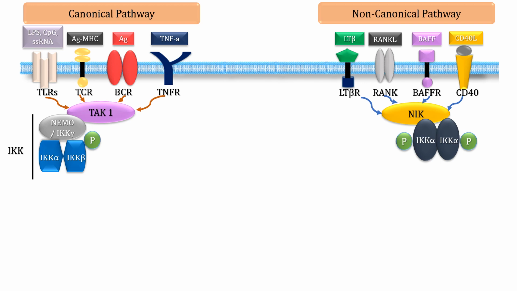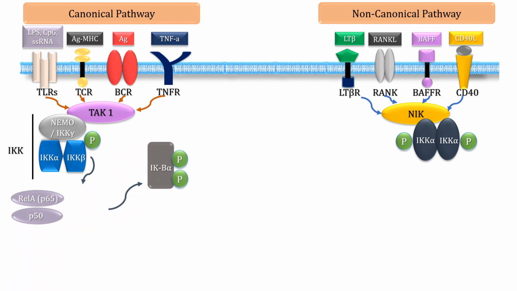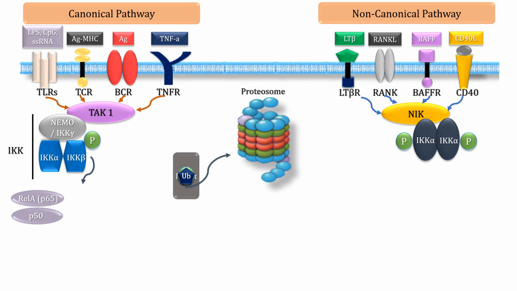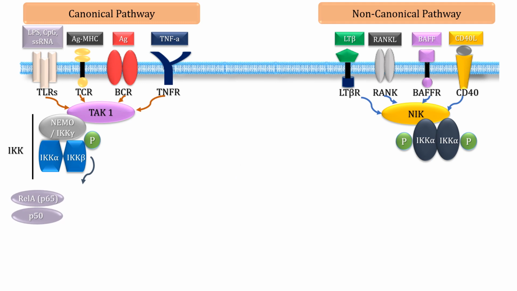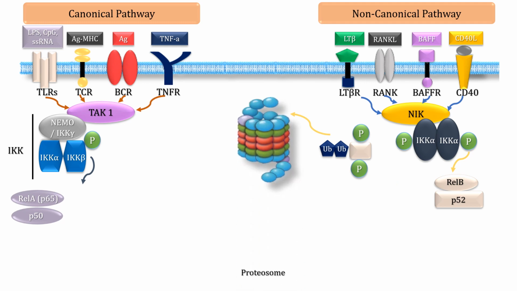Simultaneous with the recruitment, IKK beta is phosphorylated in canonical pathway, while both units of IKK alpha are phosphorylated in non-canonical pathway. As we already know, IKK complex then helps in the degradation of inhibitors attached to the NF-κB dimers via phosphorylation. The ubiquitination and degradation of inhibitors in canonical and non-canonical pathways is shown here. Notice, while the inhibitor of non-canonical pathway is degraded, P100 precursor is converted to P52 after processing.